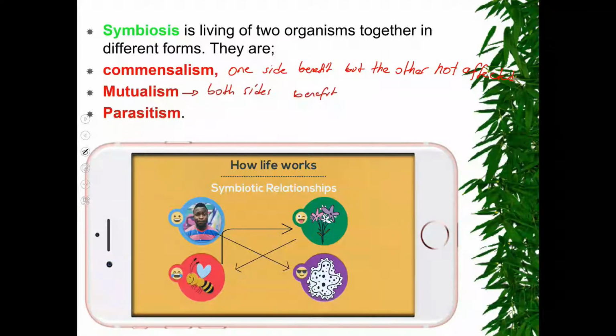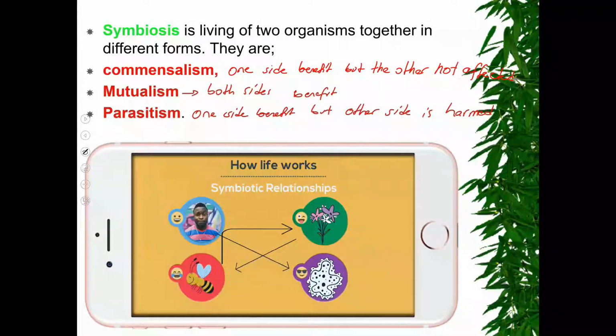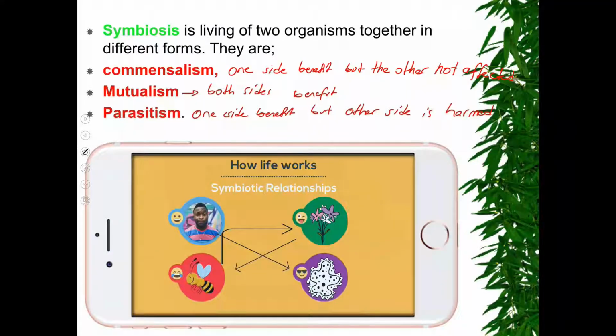Parasitism: one side benefits, like a virus, but the other organism is harmed, like the corona virus, which infects the human body and sometimes kills it. It's useful for the virus to reproduce, increase its number and live, but it harms the human body.